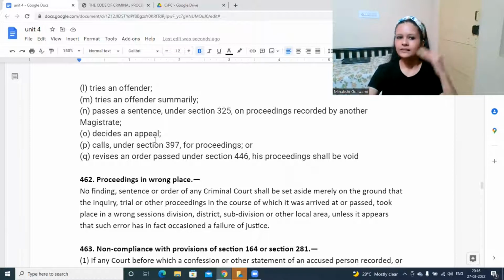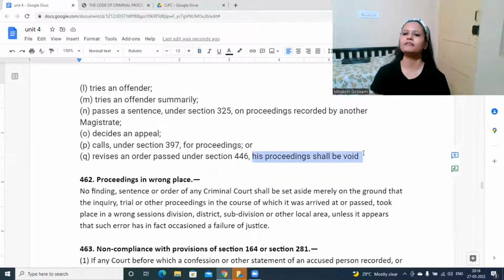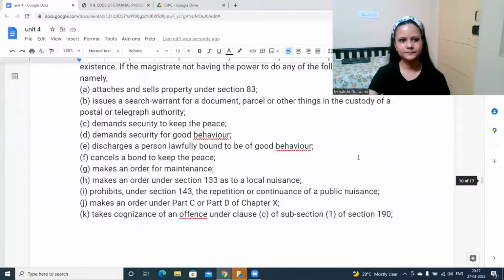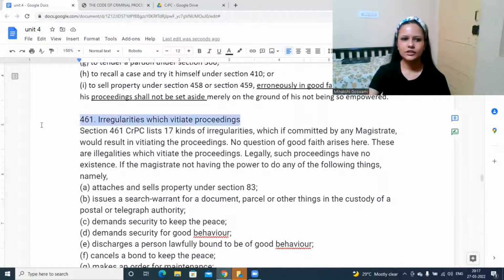But the second section, Section 461, talks about some irregularities wherein his proceeding shall be void. His proceeding will itself be considered void, not applicable, not binding, because there is some kind of irregularity. Void means it's not binding, it does not exist in the eyes of law. Whatever order is passed, it's not binding, it's not legal. So this talks about irregularities which vitiate the proceeding, which should invalidate whatever has happened in the court.